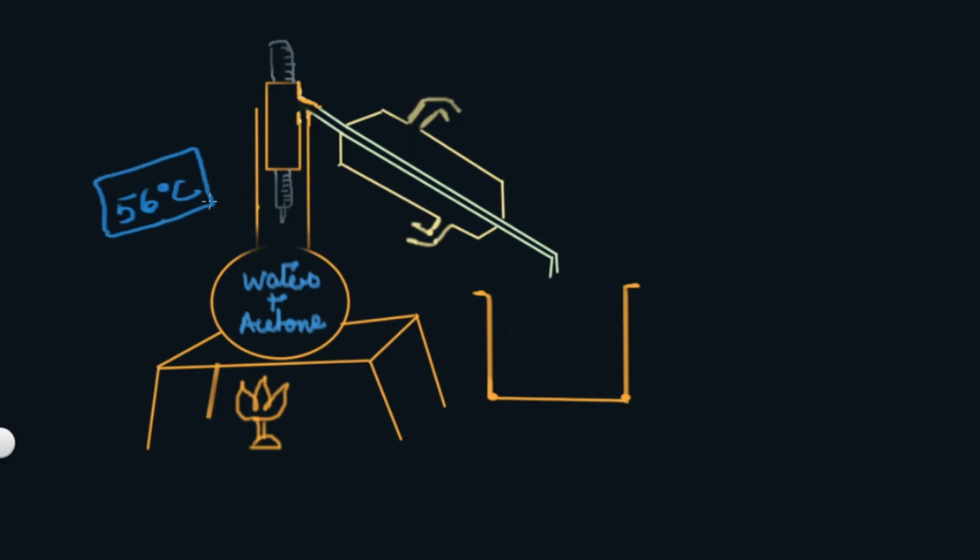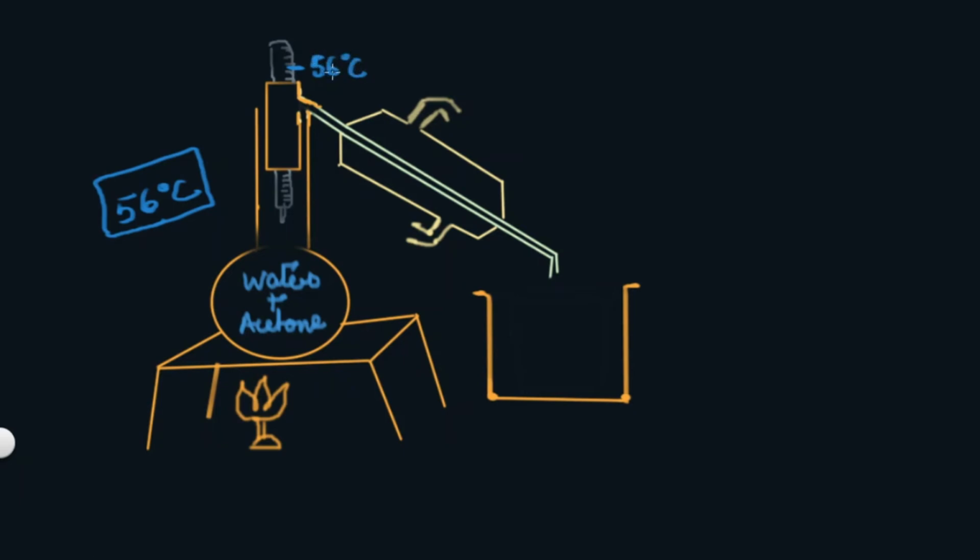The temperature on the thermometer would continue to rise up to 56 degrees Celsius.